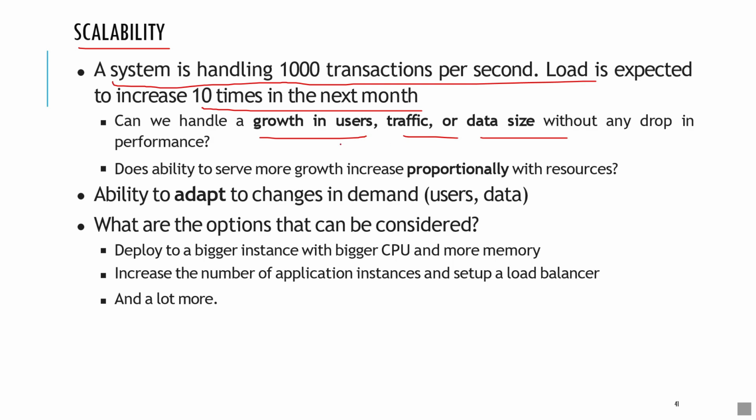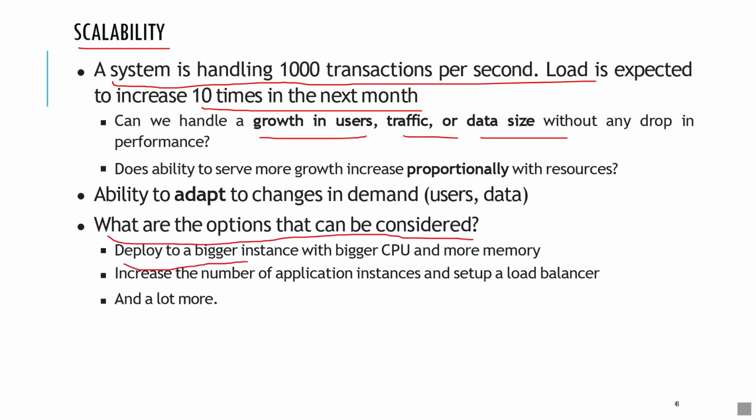Obviously no, because for handling 1,000 transactions, we require very little CPU and memory. But for handling 10,000 transactions per second, we require more CPU, RAM, or load balancers in order to manage that traffic. So what are the options that can be considered?